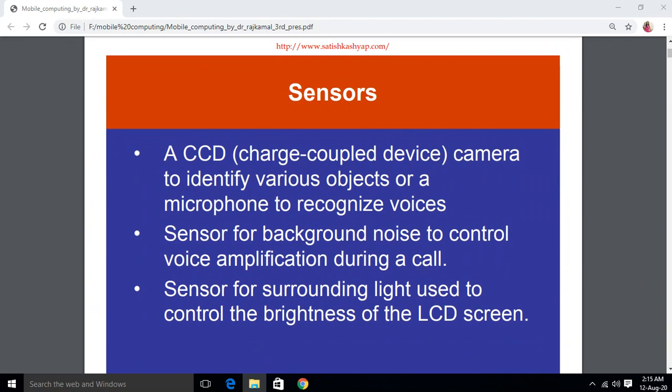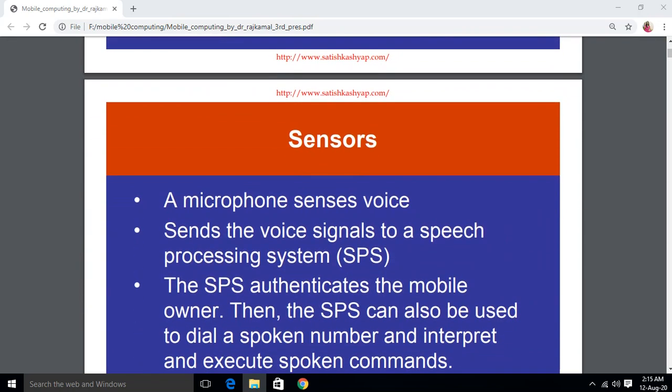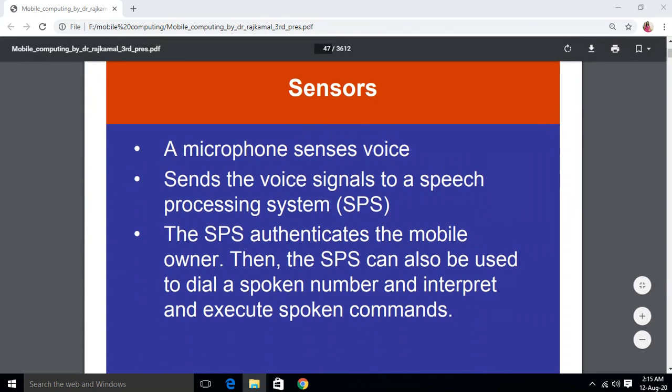A sensor for background noise controls voice amplification during a call. When you are calling, the surrounding noise should not come through, so the sensors control that surrounding noise by amplifying the call signals which are being received. Sensors for surrounding light are used to control the brightness of the LCD screen, so that the brightness of the LCD is adjusted according to the environment.